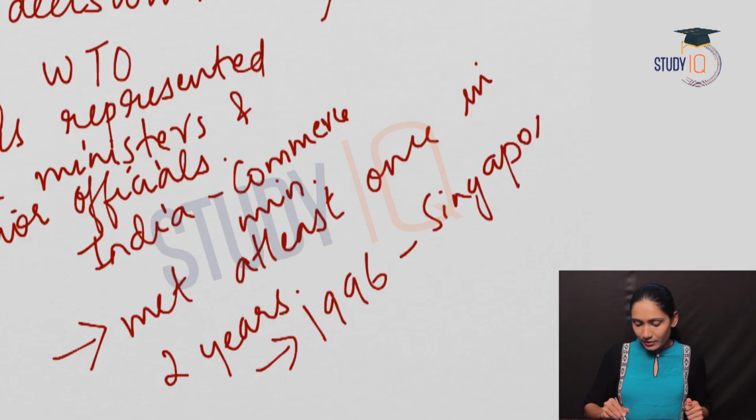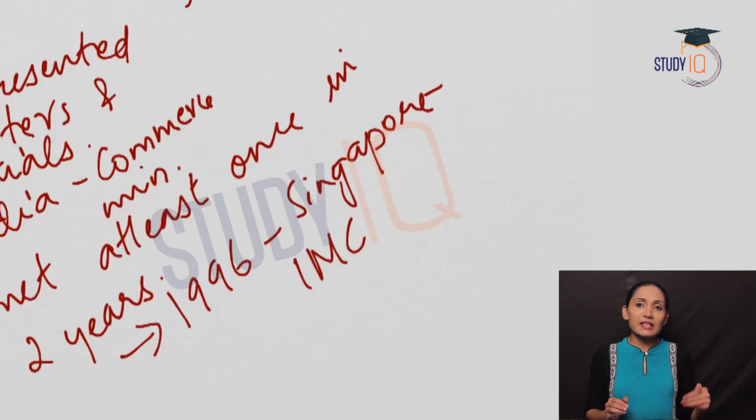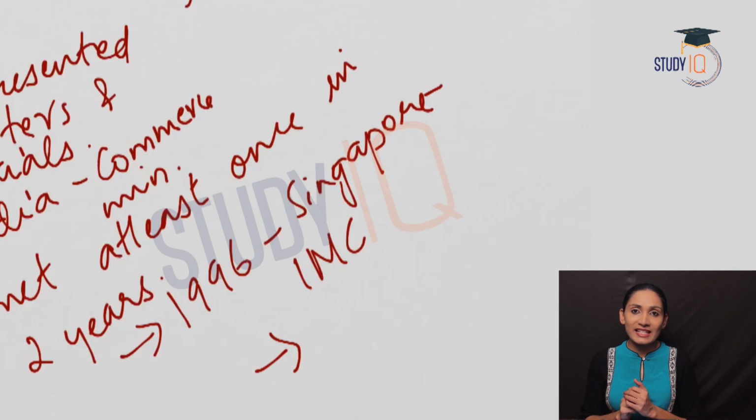If we take the recent ministerial conferences, the 2013 ministerial conference was held in Bali. It was the 9th ministerial conference. The 10th ministerial conference of the WTO was held in Nairobi in the year 2015. The 11th ministerial conference of the WTO was held in the year 2017 in Buenos Aires.